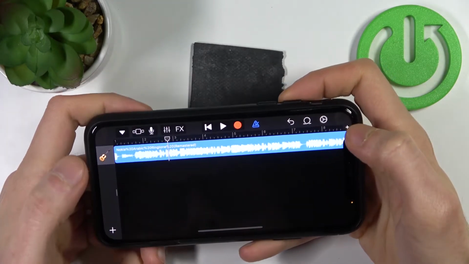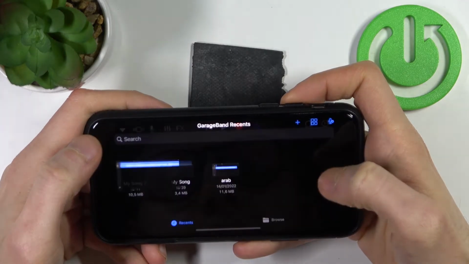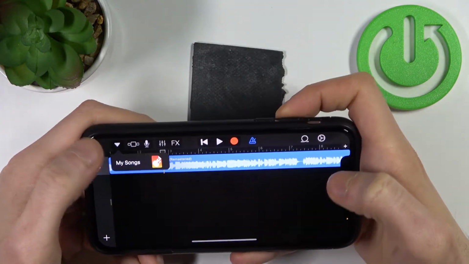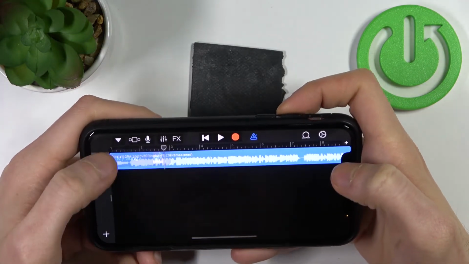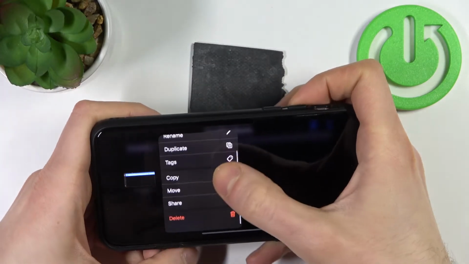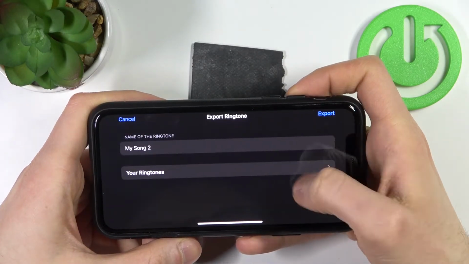And then you have to tap here, go to the My Songs. This song will be saved, then select it. Then you have to hold your finger on it, go to the share and select ringtone.